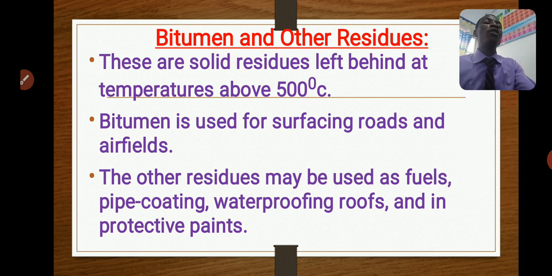So this is where we're going to end this. In our next video, I'll be talking about how you can increase the quantity and improve the quality of petroleum.